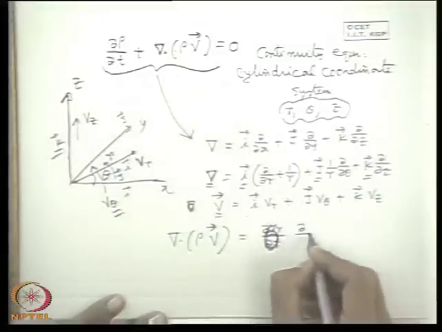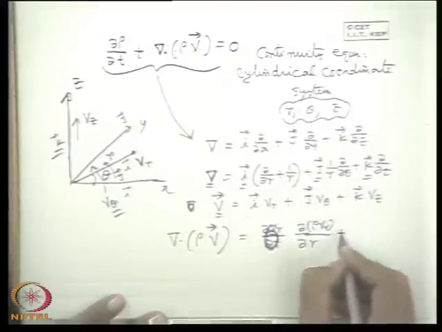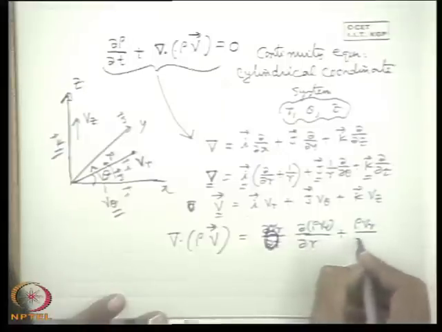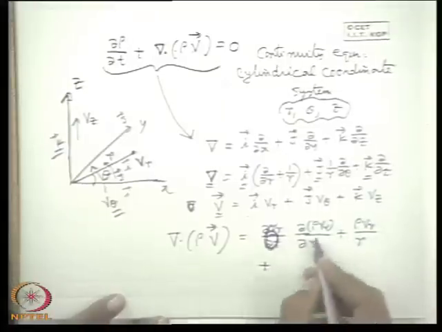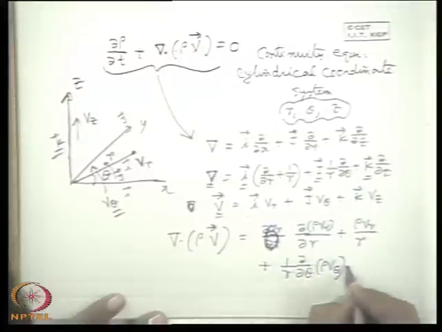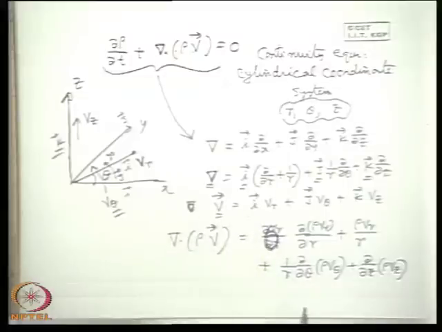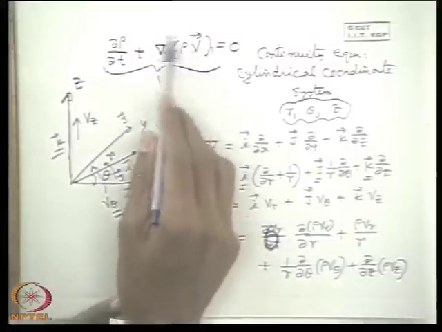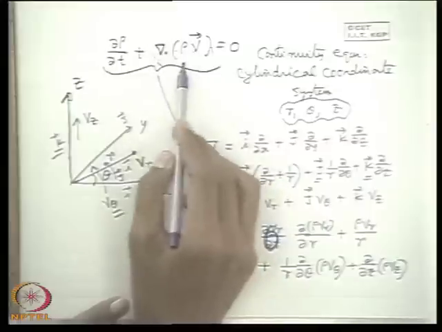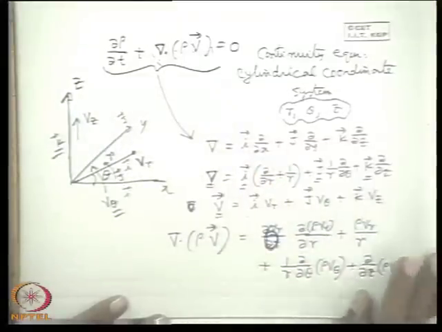So ∂(rho Vr)/∂r plus rho Vr by r plus (1/r) ∂/∂θ of (rho V theta) plus ∂/∂z of (rho Vz). Simple mathematics. That means I expand this vector term, the second term, in the cylindrical polar coordinate system, or simply cylindrical coordinate system.